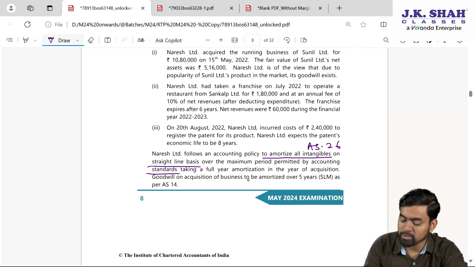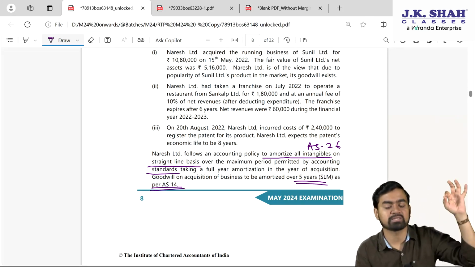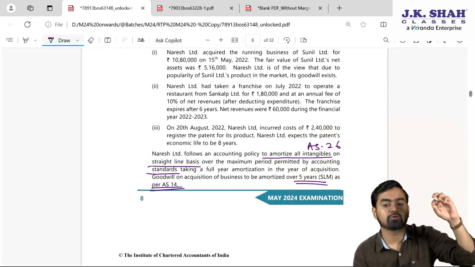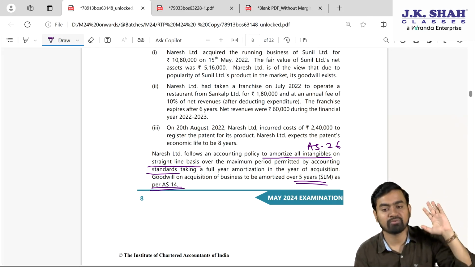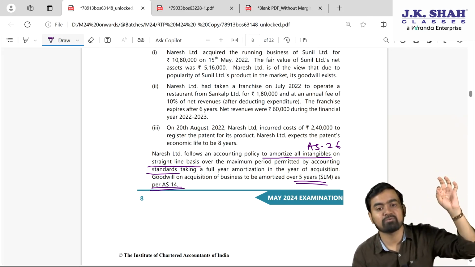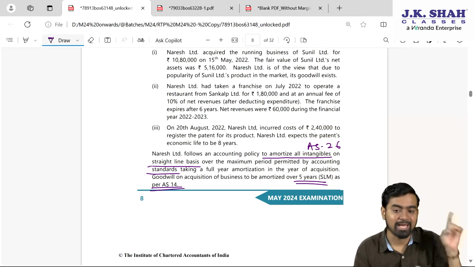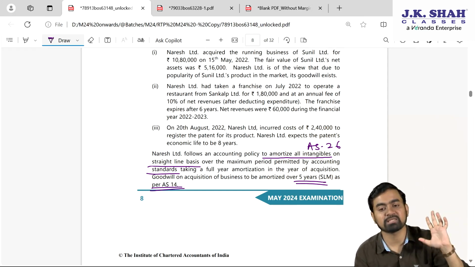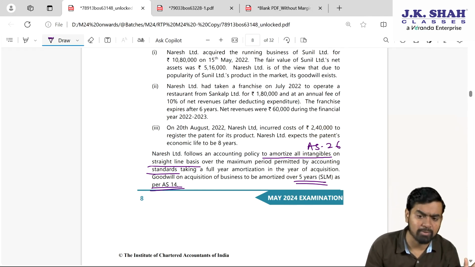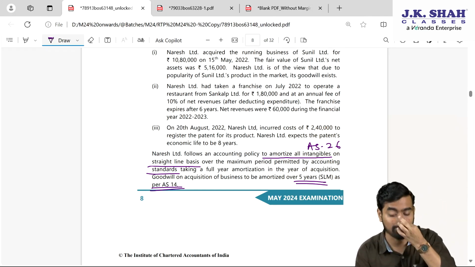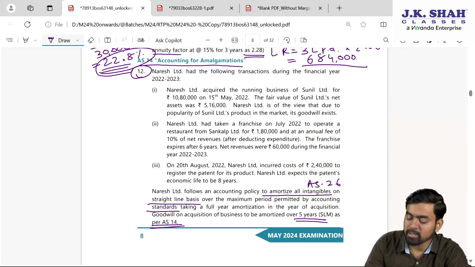Goodwill on acquisition of business is to be amortized over 5 years as per AS 14. It is clearly written in accounting standard number 14. If there is any goodwill on the acquisition, that should be amortized over 5 years. Any other intangible asset as per AS 26 has maximum life of 10 years. If less than 10 years, then there is no issue. Check here: Nourish Limited acquired the running business of Sunil Limited. Acquired means this is AS 14, my dear students.